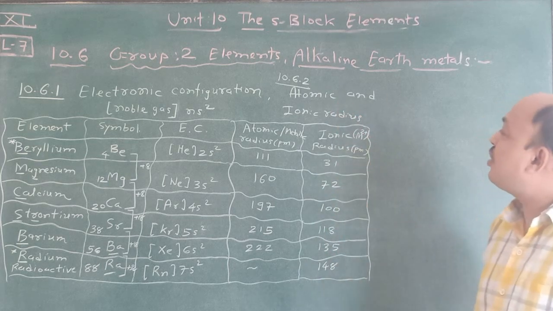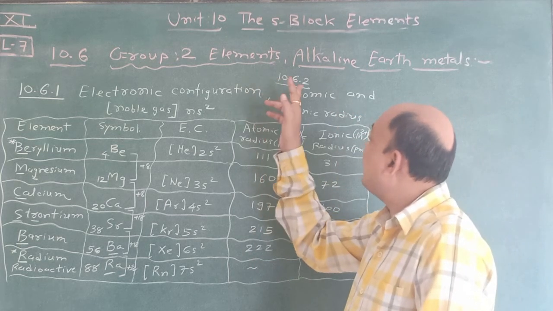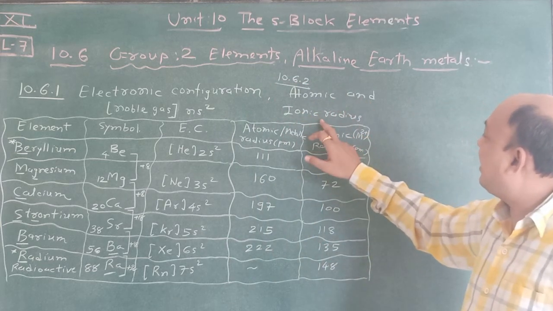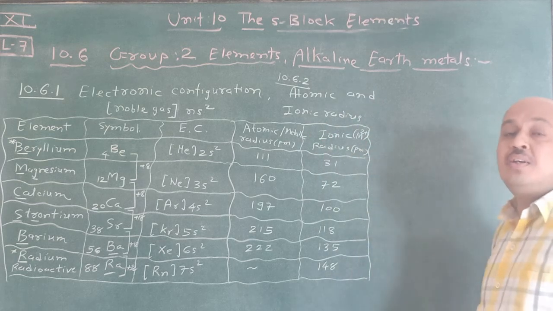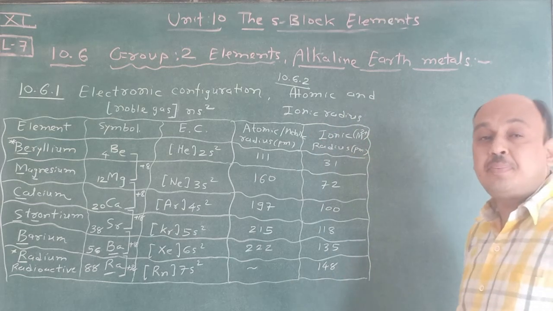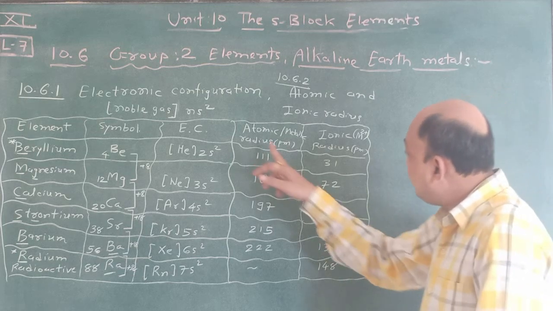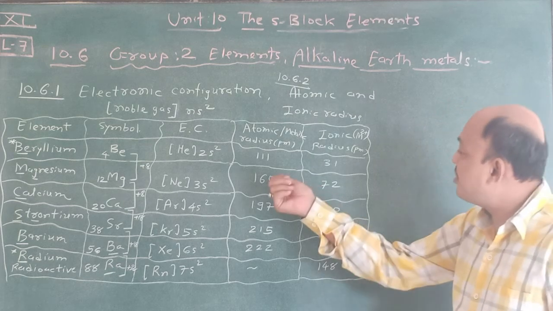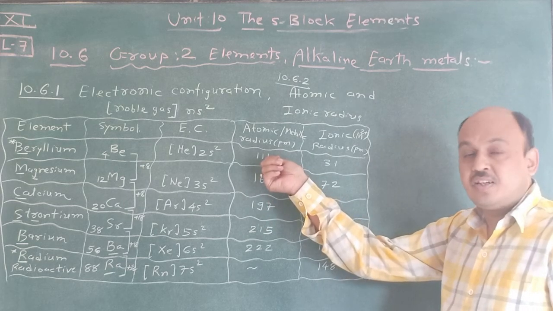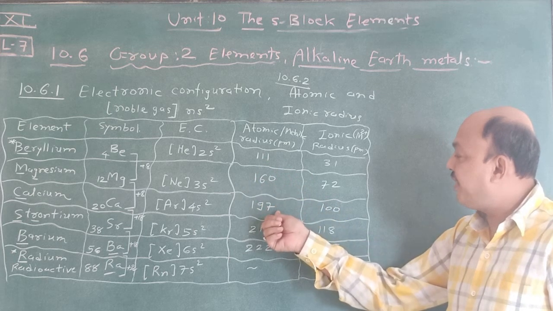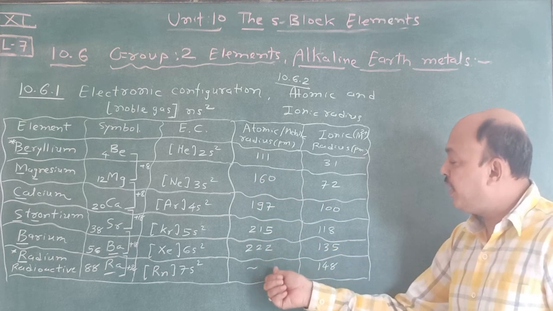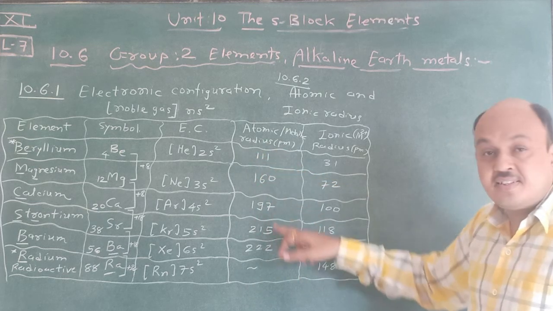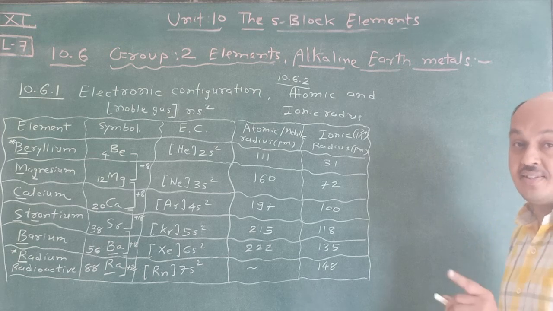Now we switch towards the next topic, that is 10.6.2 atomic radius and ionic radius. What is the meaning of atomic and ionic or say metallic radius, you know. This definition you already learned in chapter number 3. Now see, atomic or metallic radius in picometers. Just switch towards this topic. So 111, 160, 197, 215, 222, and here it is not known. So just you see, atomic number increases, atomic radius also increases.